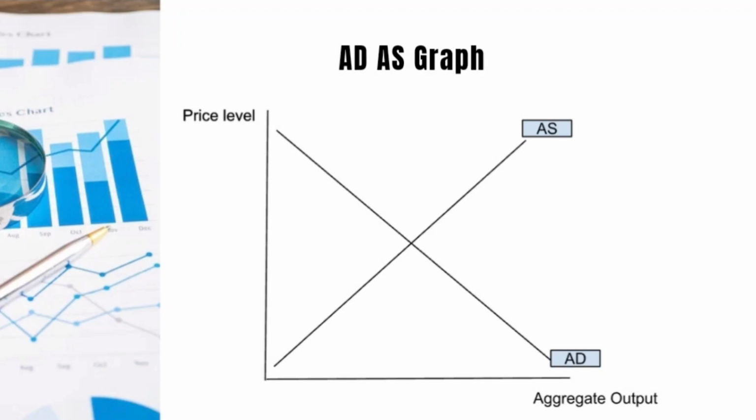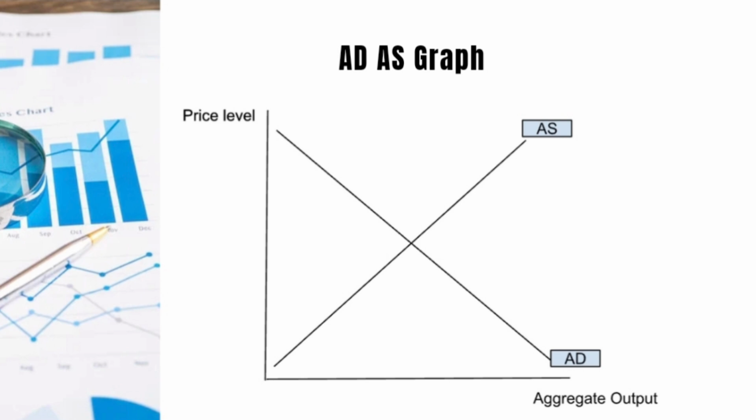This is the AD-AS graph to describe the previous inflation price graph of America, and it shows the aggregate supply and aggregate demand connection with price level and aggregate output. You could see for the aggregate demand that when price levels are high, aggregate output is low. Aggregate output is defined as the sum of all goods and services produced in an economy.